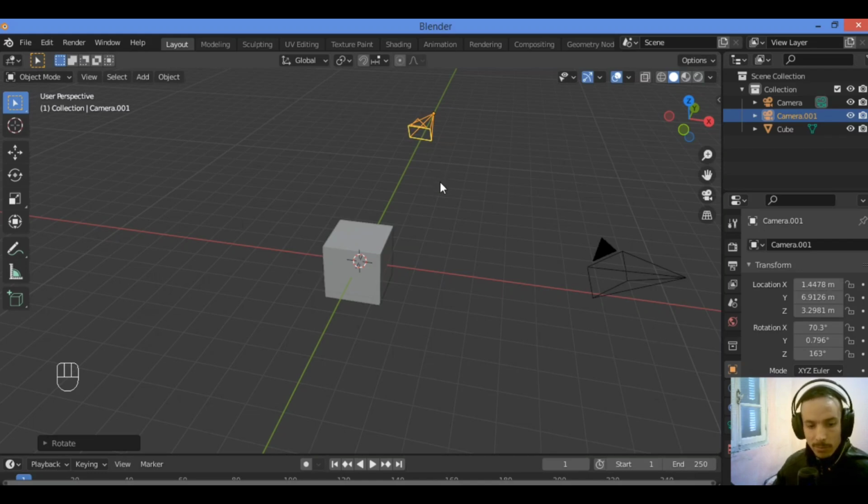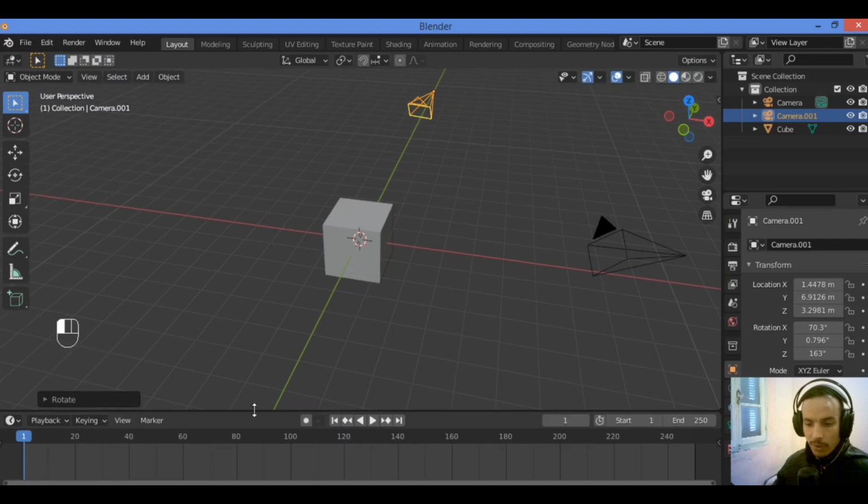So when setting up an animation, we may need to get quite a few different camera angles. While we could animate the camera to jump around, we can also use multiple cameras. You might notice in the scene properties that the camera selector doesn't have an option key for keyframes. So let's drag it up just a little bit.